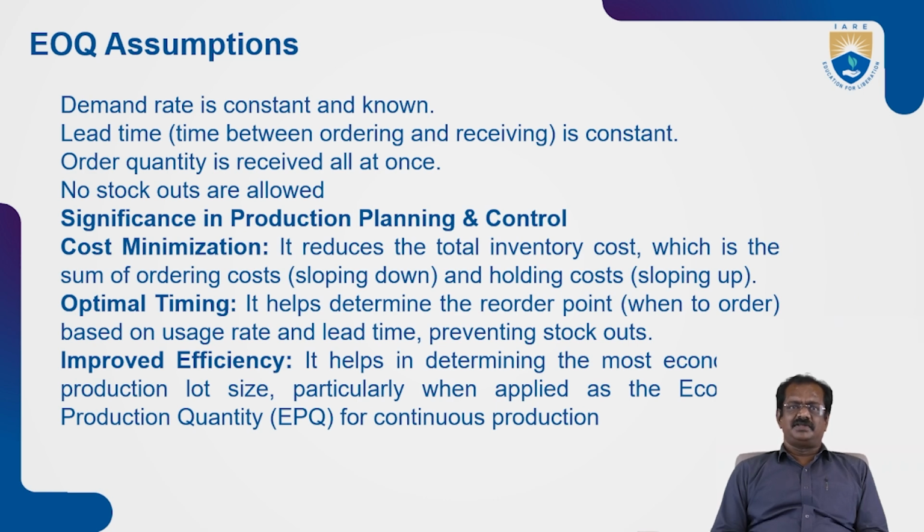So for this one, we have the limitations that demand rate is constant, the lead time is constant, order quantity is received all at once, and no stock outs are allowed. So for this EOQ, these are the four assumptions. Demand is constant. Lead time is constant, for example, if the lead time earlier followed is say 3 days, this time also we cannot give slack. We should calculate that the lead time is only 3 days. The order quantity is received all at once. Sometimes the orders will be placed in bits and parts, so that is not allowed in this EOQ assumption. So we assume that all the order is received in the dockyard on a single day.